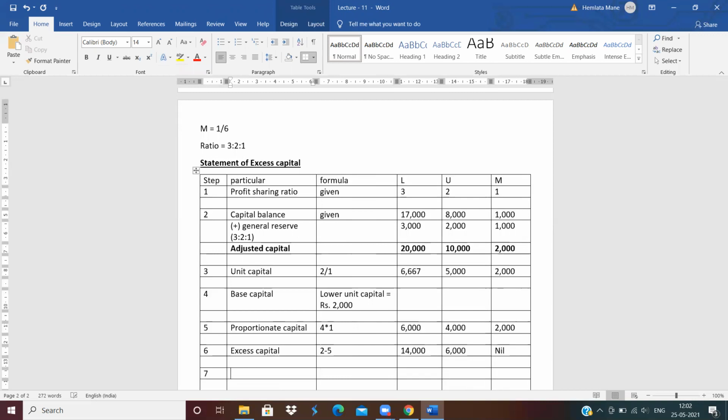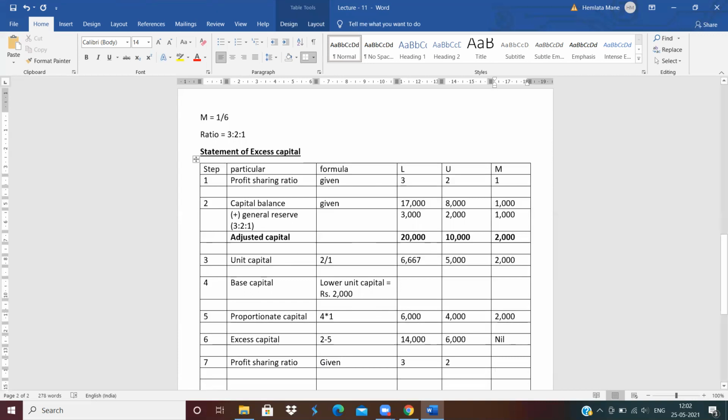Now next, seventh step is profit sharing ratio. Now write down the profit sharing ratio, which is given. So how much is the profit sharing ratio of L? 3. Of U? 2. And of M? 1. But no need to write it. Why? Because M's balance is nil.